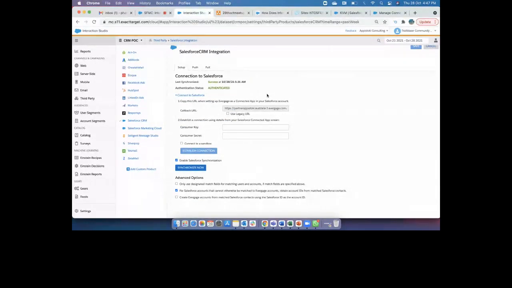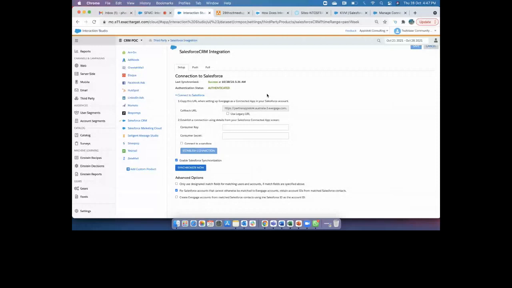Lead is a much more preferable object compared to contact. All the data will go to the leads, and it has to match the exact email address inside Salesforce. Sorry, it doesn't create the data inside Salesforce. It syncs the data on the basis of email address, and that email address must match with perfect case sensitivity.